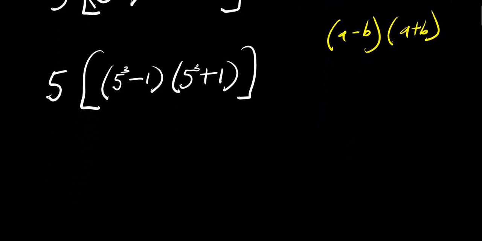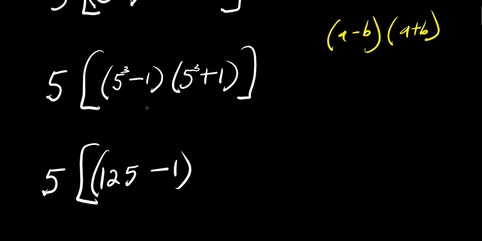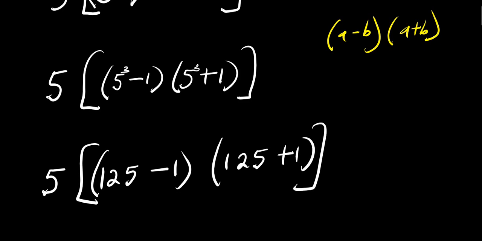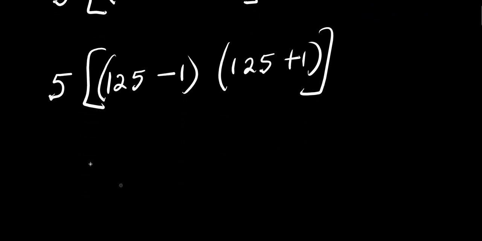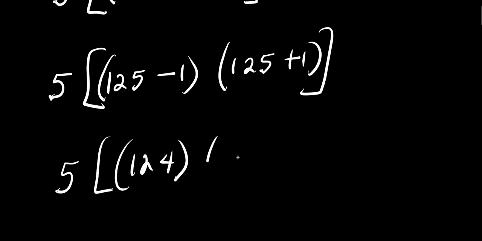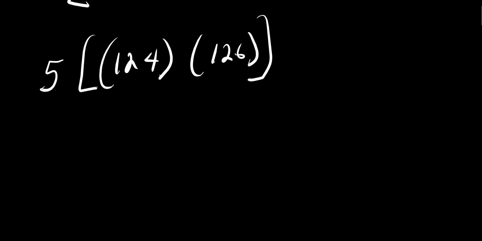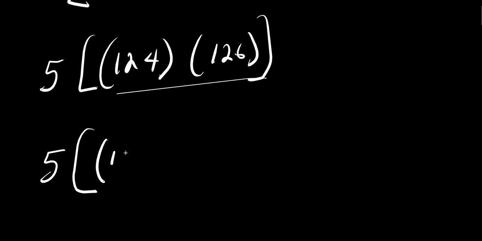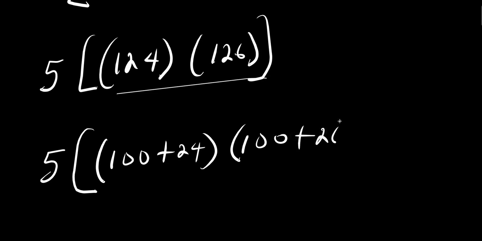Alright, so from here, we have 5 times 5 power 3 as 125 minus 1, then 125 plus 1. So from here, we have 5 times 124 and 126. To multiply this out, I can express this as 5 times 100 plus 24, and 100 plus 26.